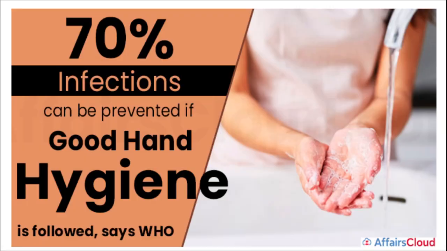Next data, we have discussed it earlier also, that recently WHO, that is your World Health Organization, has stated that keeping good hand hygiene will keep around 70% of the infections away. And this was also seen during the lockdown period when COVID hit, when they stated that please keep your hands clean, do wash them before touching your eyes, and especially they were asked that you should not touch your face during COVID-19 because the infection can spread from your hands to your eyes or nose. So this is related to good hygiene, that 70% of infections can be prevented by good hand hygiene.